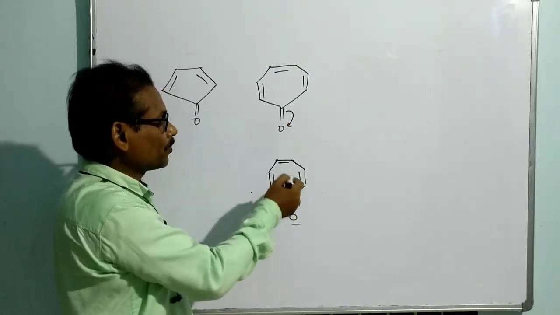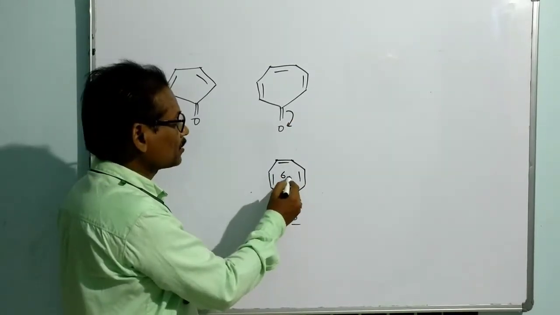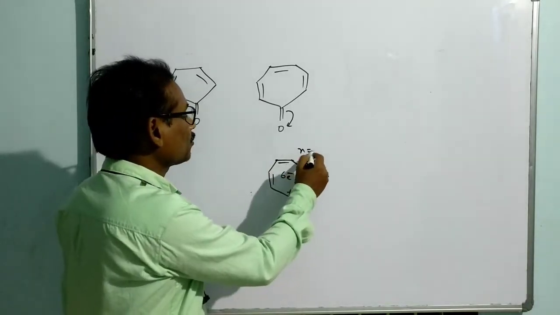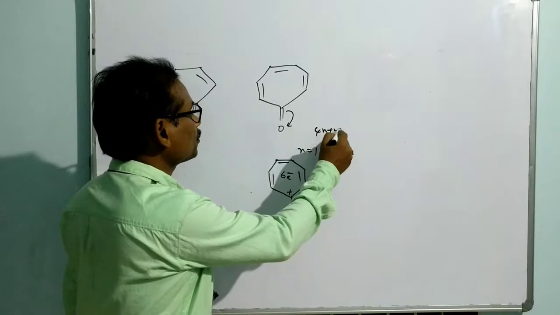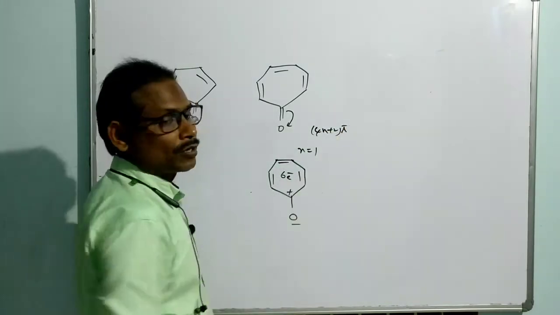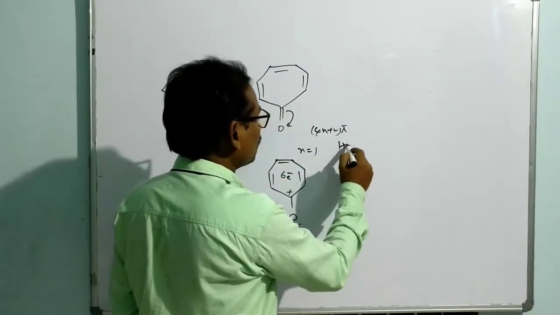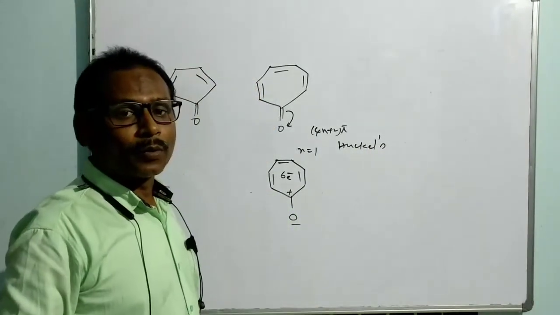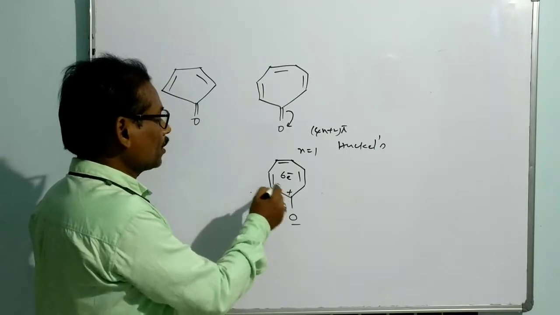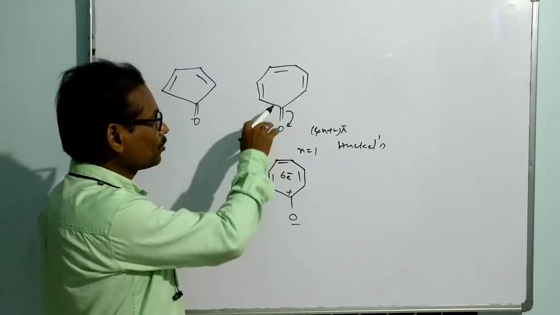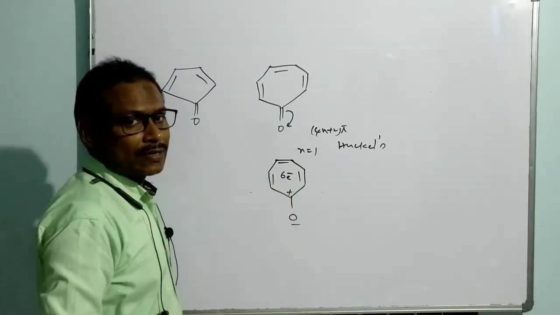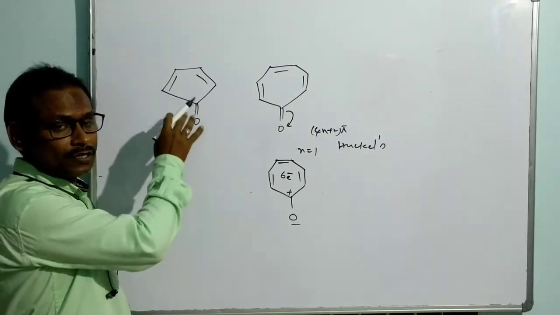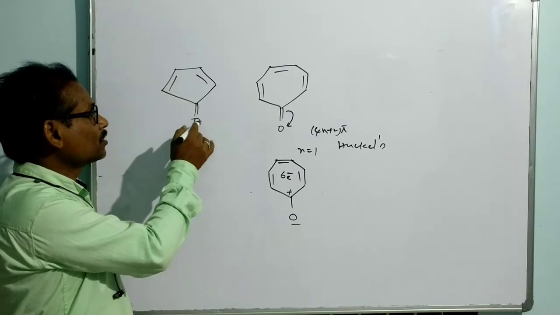This bond is more preferred to polarize in order to get 6 electron conjugation for this cycle. That means n is equal to 1, in order to obey 4n plus 2 pi electron conjugation. This is a required condition to get stability of an aromatic compound. So in this way, this compound is preferred to polarize like this to make the cycle aromatic. That situation is possible here, even though the oxygen is more electronegative.